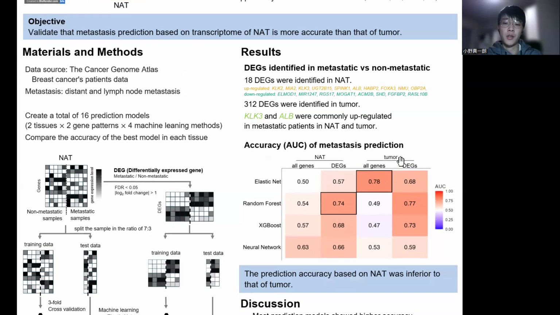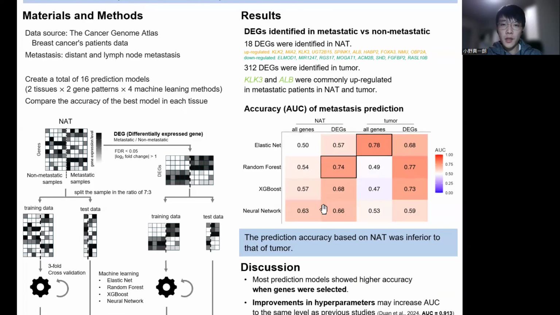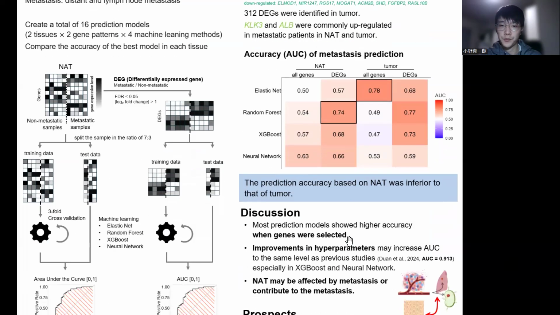Prediction accuracy is shown in the table. The higher the accuracy of the prediction, the more it is represented in red. The most accurate for each tissue is indicated by a square. Random forest showed the best accuracy based on NAT and elastic net based on tumor. In this analysis, in summary, the prediction accuracy based on NAT was inferior to that based on tumor.